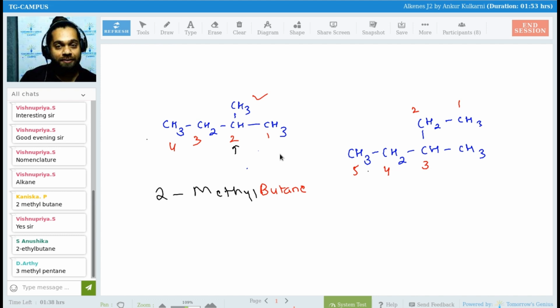Isn't it the longest continuous chain, Vishnupriya? Isn't it? So, it is 5 carbon. Come on now, tell me the name. I have given the numbering. Now tell me the name.